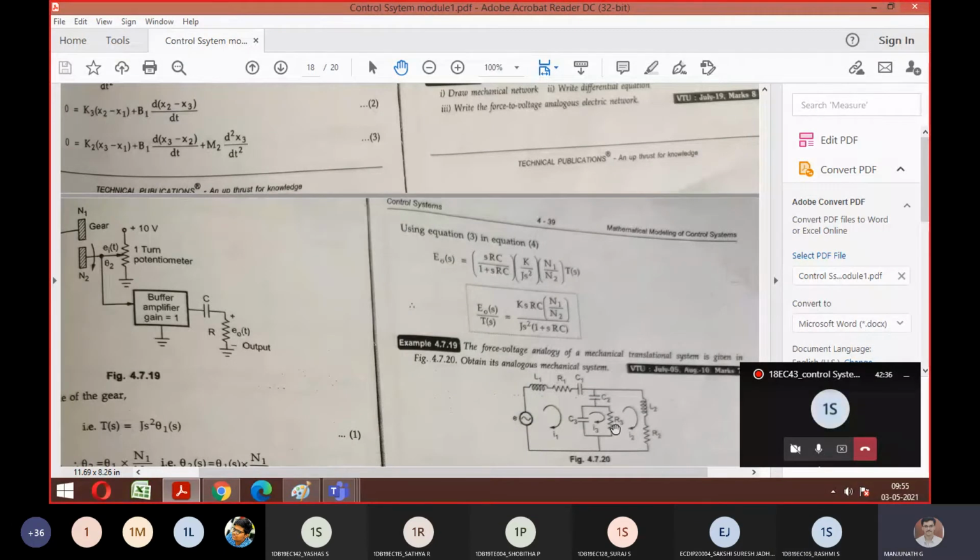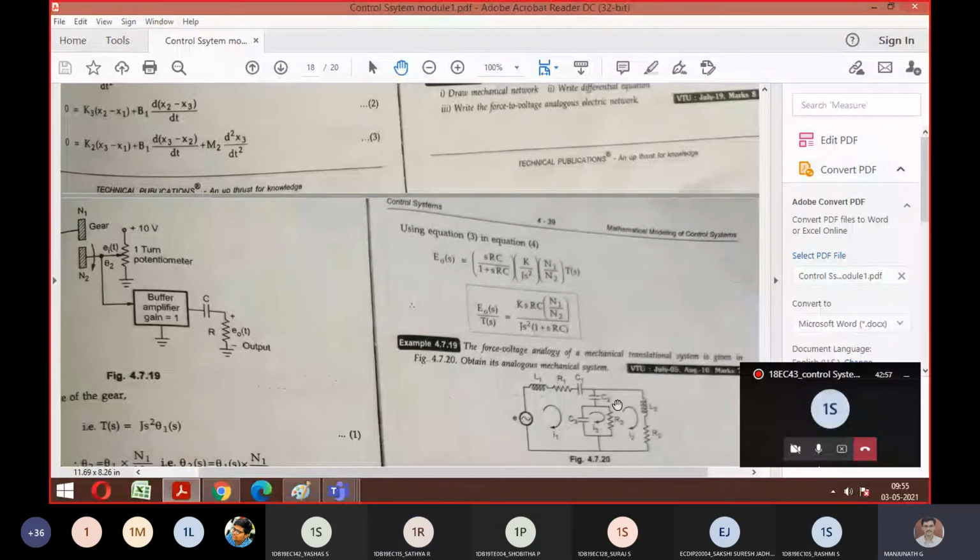R3 is between your I2 and I3, right? So you should write R3 into I2 minus I3. Then C2 is there, so plus 1 by C2 integration of I2 minus I1 dt. That's it, no? Yes, sir. Starting point, ending point, over.